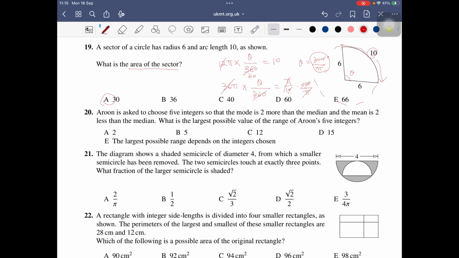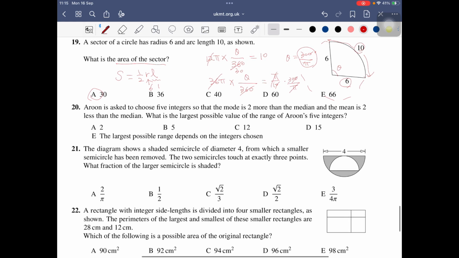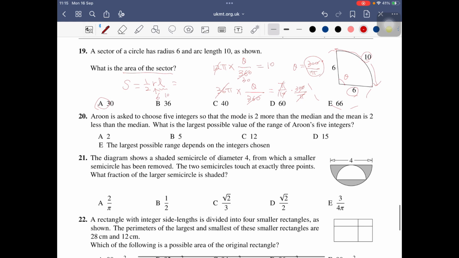You know, actually there is another formula for the sector, where we don't need to go through this angle. The area is 1 over 2 r L. So this r is the radius 6, L is the arc length 10. So here, 1 over 2 times 6 times 10 made 30 again.